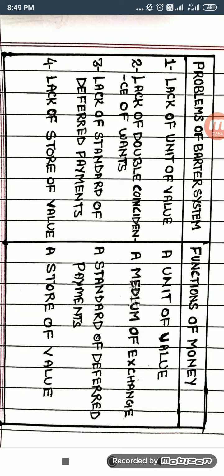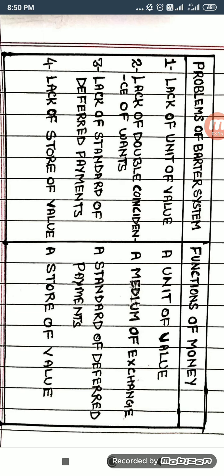So money as a unit of value solved this problem. It means with the help of money we can easily evaluate the value of goods and services in terms of their prices. Nowadays whatever thing we purchase is expressed in terms of prices.